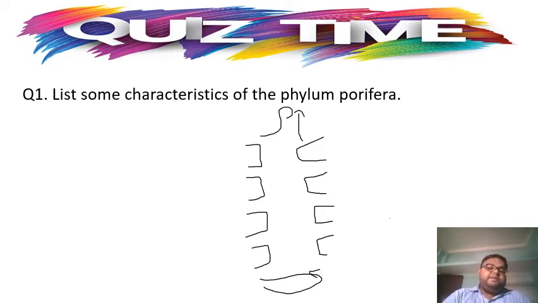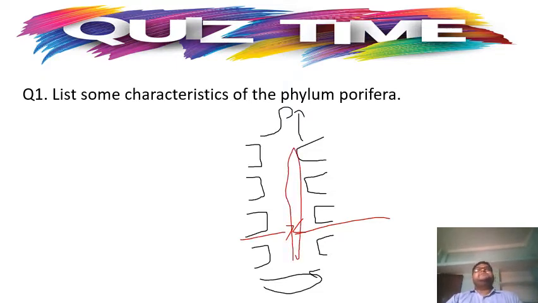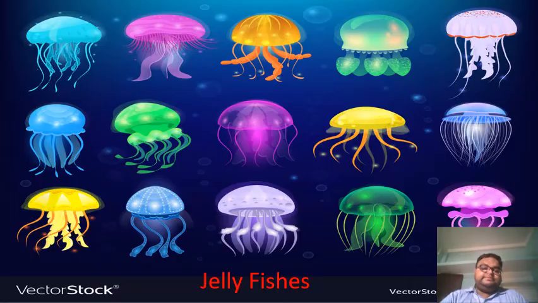The water will be brought in through these pores and it will lead into the central canal. So the presence of a central canal is also a characteristic feature of the phylum Porifera. Okay, students? Right. So now let's move ahead.